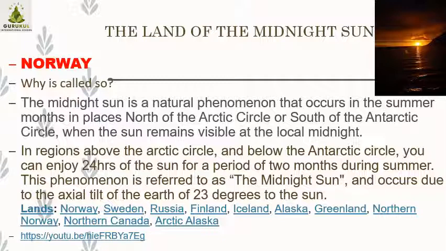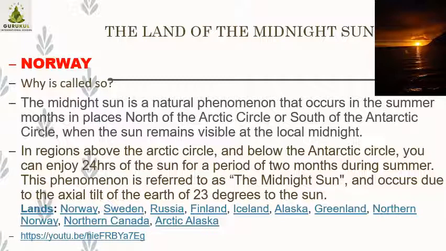Night also and sun also. Those are the two extreme ends. Then why is it called so? The midnight sun is the natural phenomenon that occurs in the summer months in the places north of the Arctic Circle or south of the Antarctic Circle, when the sun remains visible at the local midnight. Midnight means normally it is 12 o'clock at night. In regions above the Arctic Circle and below the Antarctic Circle, you can enjoy 24 hours of the sun for a period of 2 months during summer. This phenomenon is referred to as the midnight sun.